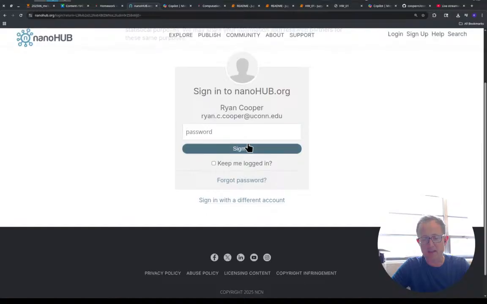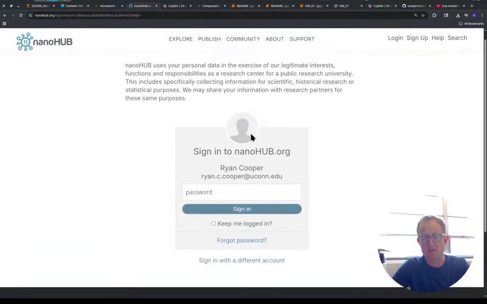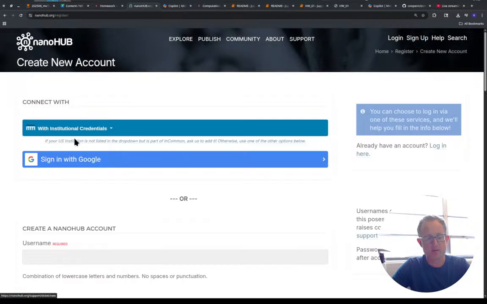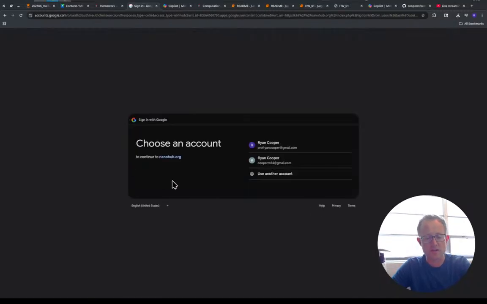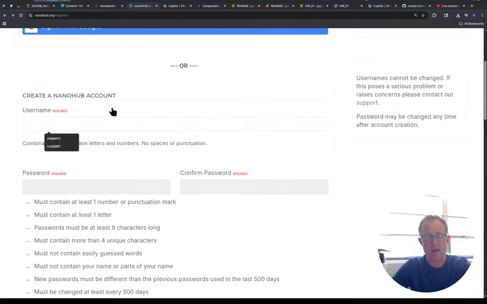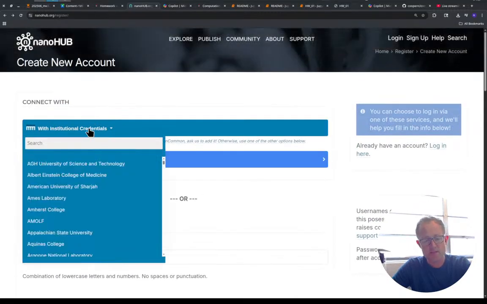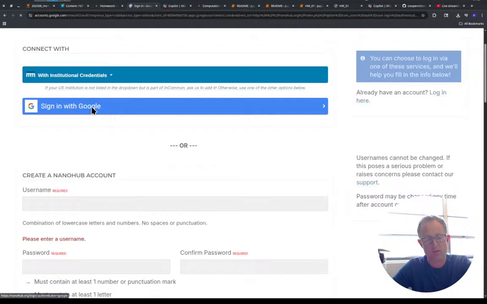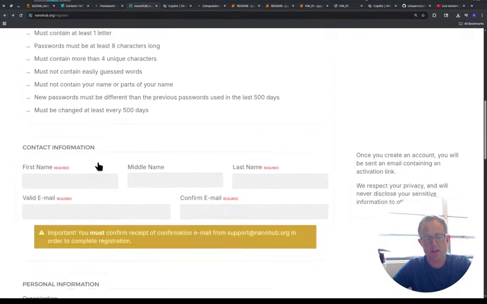If you don't have an account, you can click sign up. Here you can use a Google account, or the other option is to create a NanoHub account. Don't use your university credentials. It just doesn't work for some reason. So sign in either with Google or by creating your own NanoHub account.